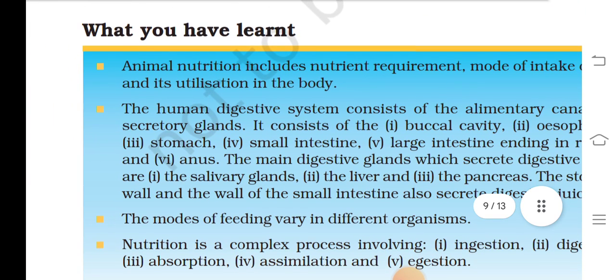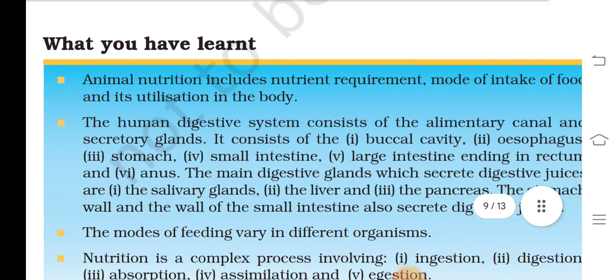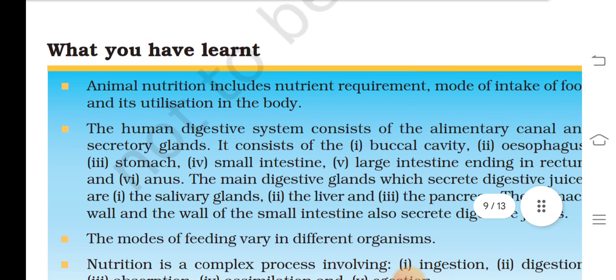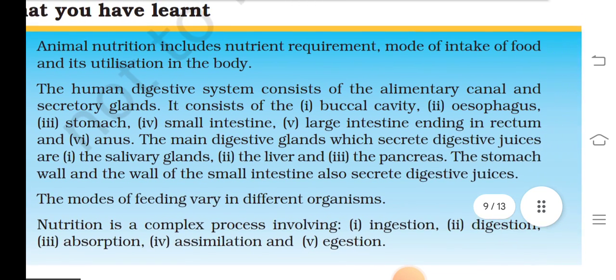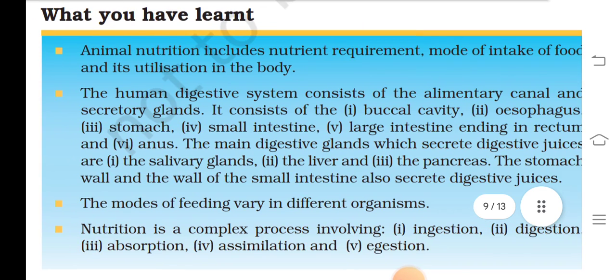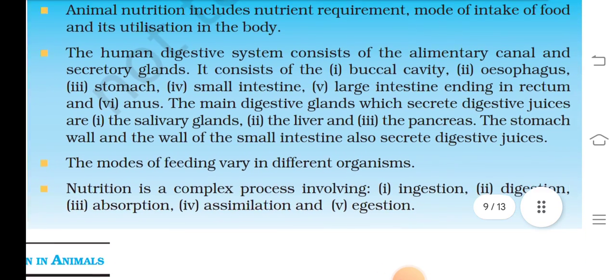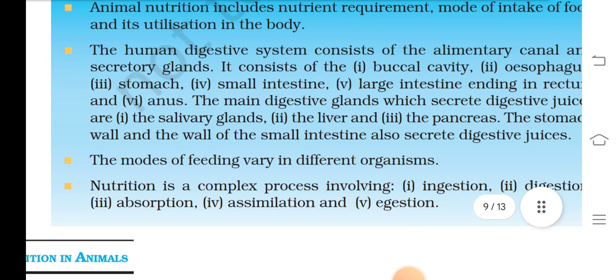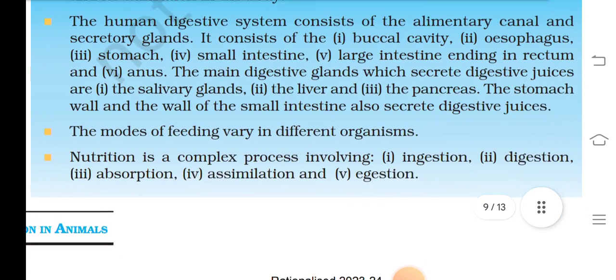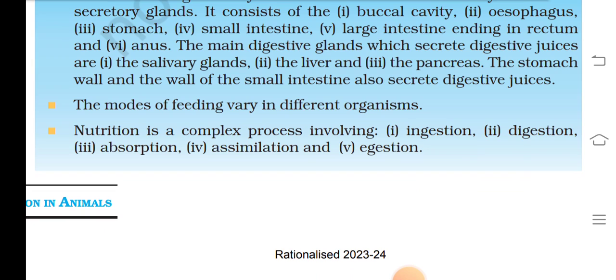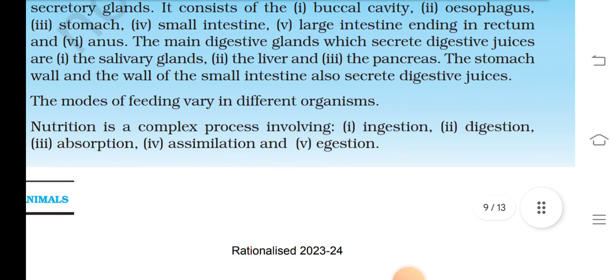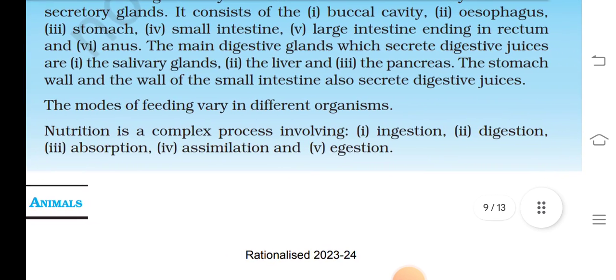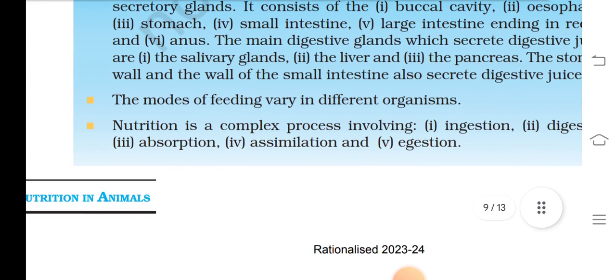What you have learned: animal nutrition includes nutrient requirements, mode of intake of food, and its utilization in the body. The human digestive system consists of the alimentary canal and secretory glands. It consists of the buccal cavity, esophagus, stomach, small intestine, large intestine, rectum, and anus. The main digestive glands, which secrete digestive juices, are the salivary glands, the liver, and the pancreas. The stomach wall and the wall of the small intestine also secrete digestive juice.